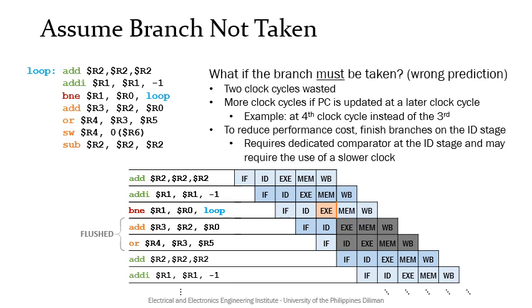To reduce the performance cost of wrong predictions, then we must finish the branches earlier. The earliest that this can be done is at the ID stage, since we still don't know that the instruction is a branch at the IF stage. However, this will require a dedicated comparator at the ID stage and may require the use of a slower clock if the added delay of the register file read and the comparator becomes the longest delay in the data path.